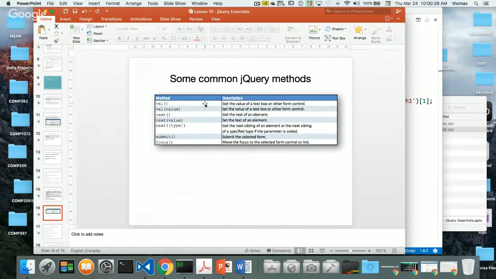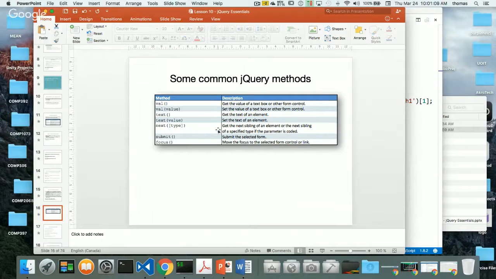We said val gets the value of a text box or other form control. We can also set the value. So val with empty parentheses, and val with a value inside, can get or set the value of the object I'm targeting. Same thing with text: get the text of an element or set the text of an element. Okay, and there are other ones.